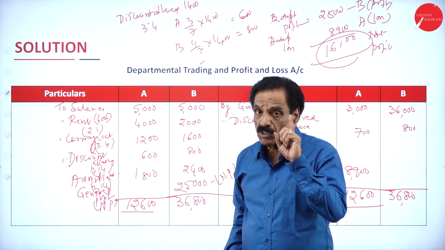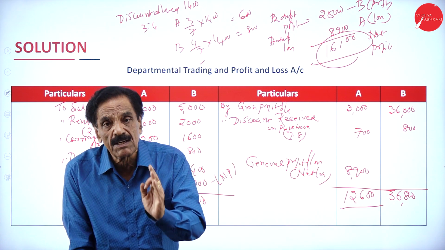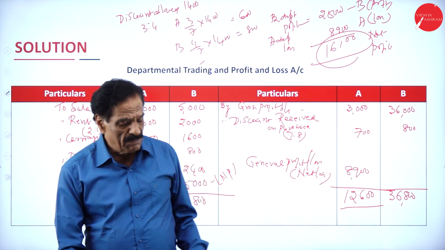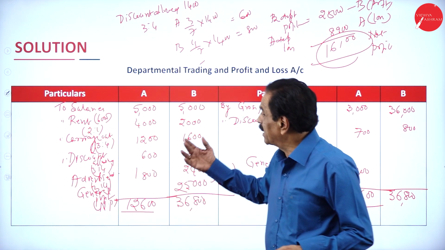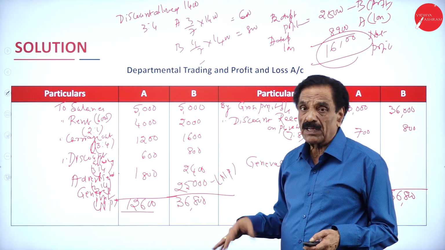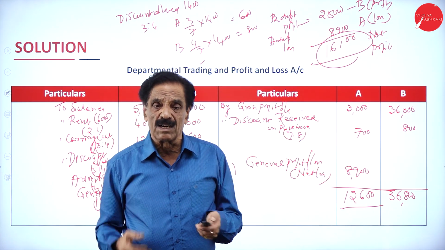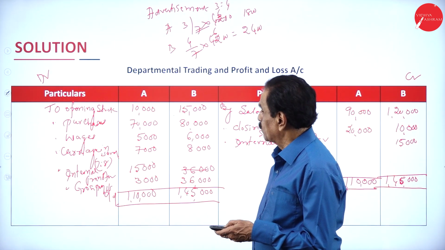So branch account, one major question. Department, a 10 marks question. Definitely it will come from the examination point of view. Very easy to solve. You already did the trading and P&L account. Now you are going to prepare trading account, P&L account and a balance sheet. Here only 10 marks. You have to do only trading account. Here, good base.